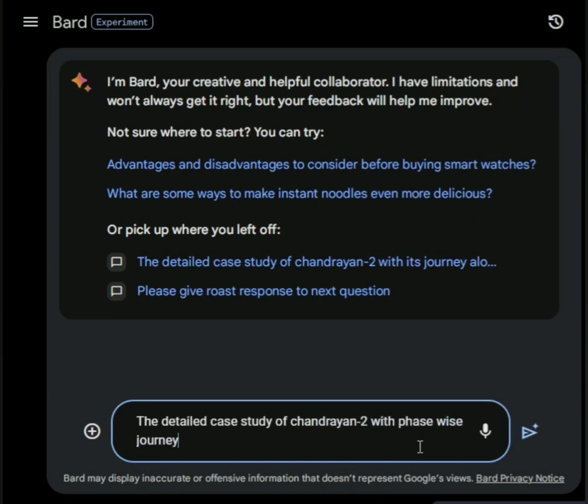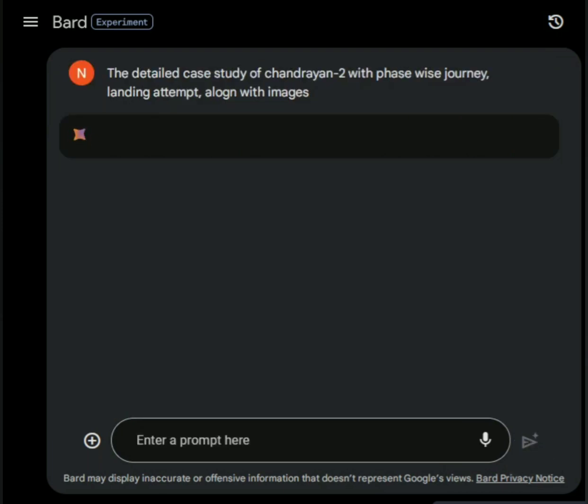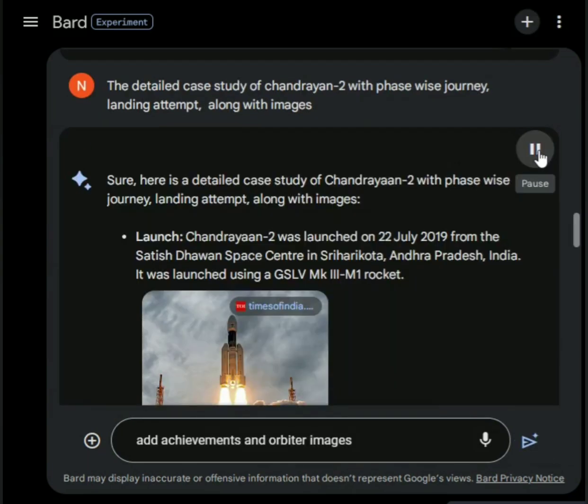The detailed case study of Chandrayaan 2 with phase-wise journey, landing attempt, along with images. Sure, here is a detailed case study of Chandrayaan 2 with phase-wise journey, landing attempt, along with images.